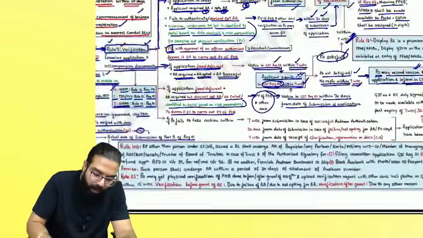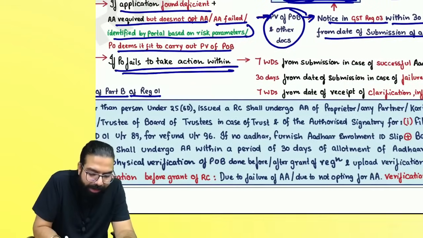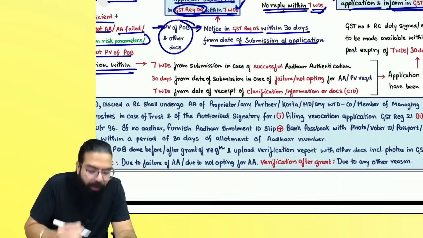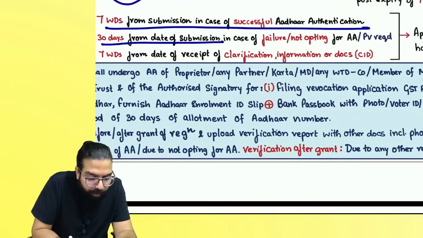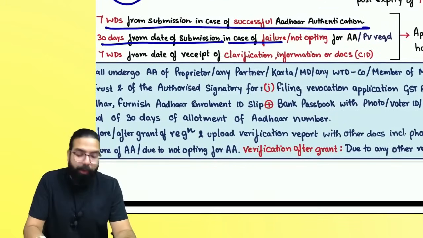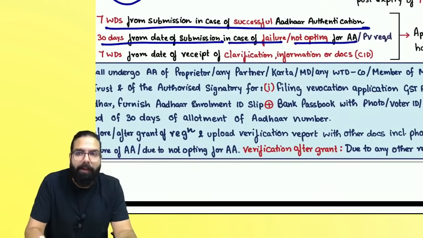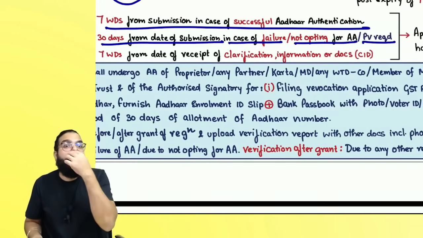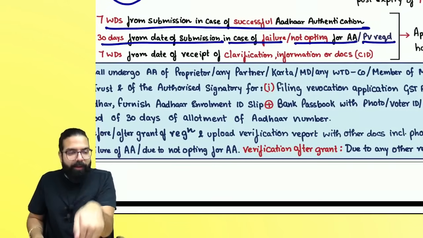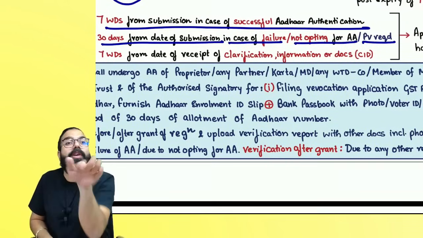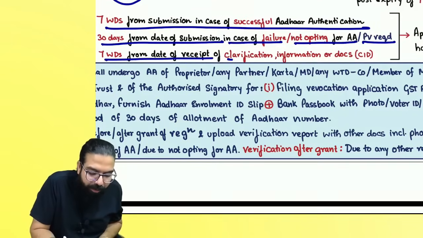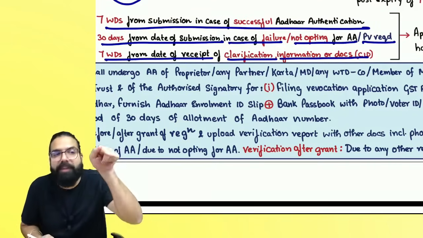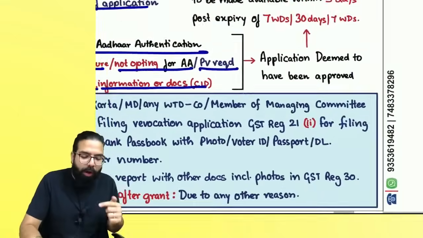7 working days. If the officer fails to take action within 7 days of successful Aadhaar authentication, or 30 days from the date of submission in case of failure or not opting for Aadhaar authentication, or where physical verification is required, or one more point which is not written in the law, but where the portal has identified you, then they say, or 7 days from the date of receipt of clarification, information or document, if the officer does not take any action, auto approval is given.